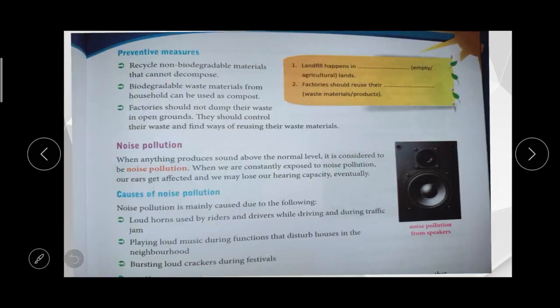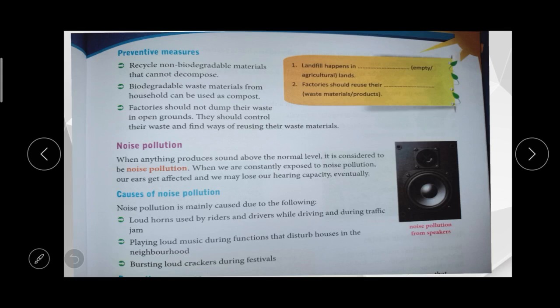The next one: what preventive measures can we take to prevent soil pollution? We can recycle the non-biodegradable waste, like plastic and glass. Biodegradable waste from our home, we can use as compost, as manure for our plants. We should not allow factories to dump waste in the open lands. They should control their waste and reuse their waste materials. These are the preventive measures we can take to prevent soil pollution, okay.